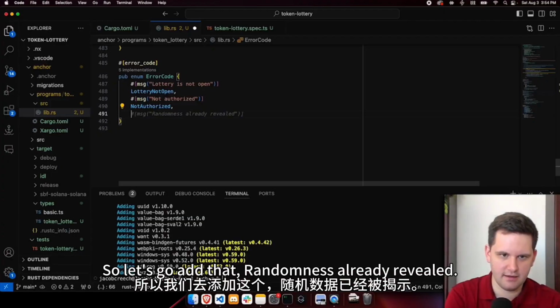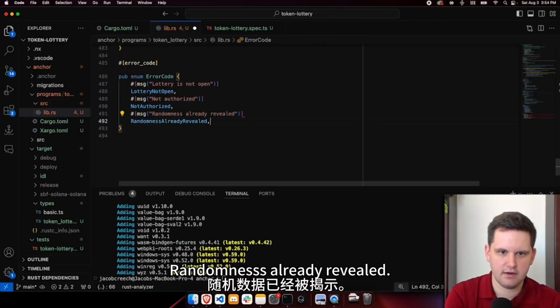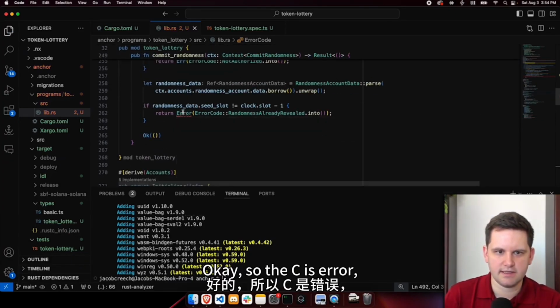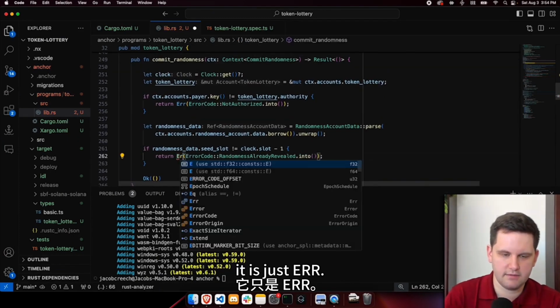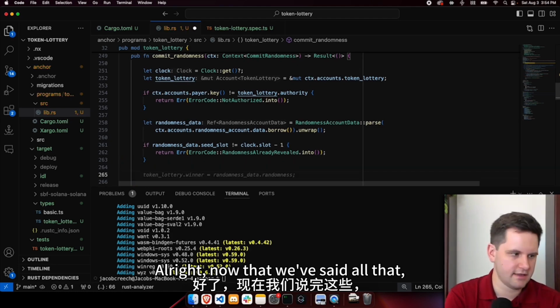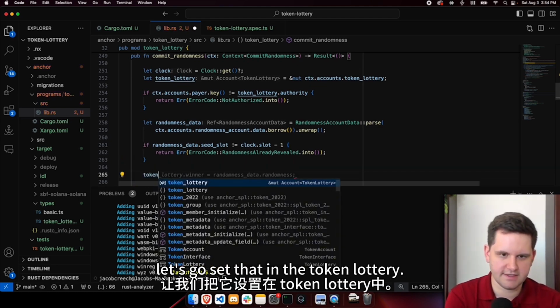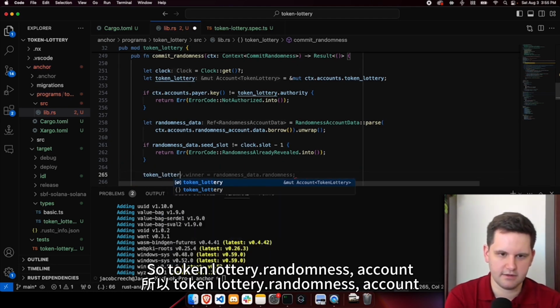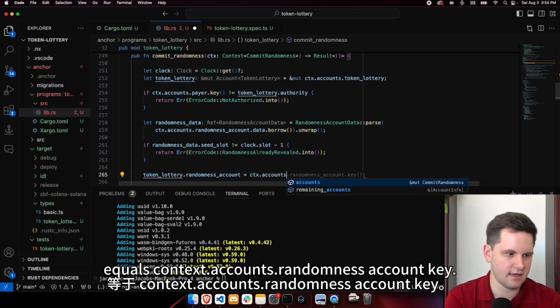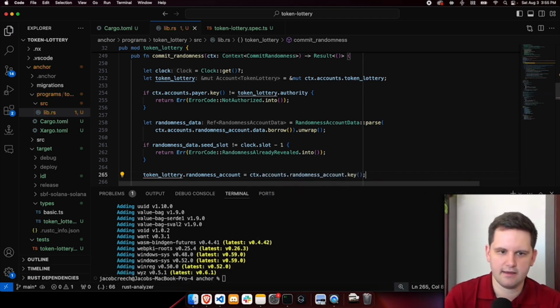So let's go add that. Randomness already revealed. Okay, so let's see, is error. It is just Err. All right. So now that we've set all that, let's go set that in the token lottery. So token lottery.randomness account equals context.accounts.randomness account.key.